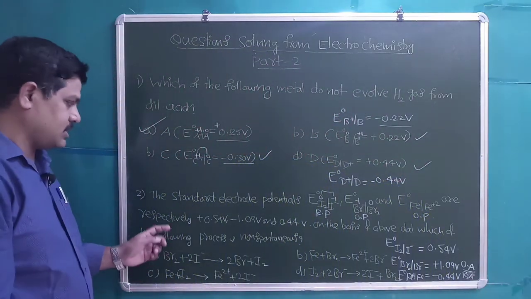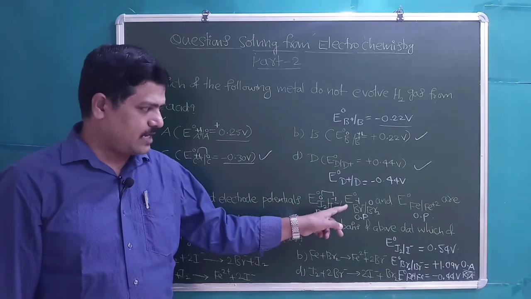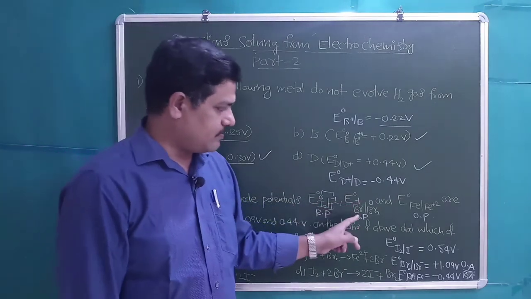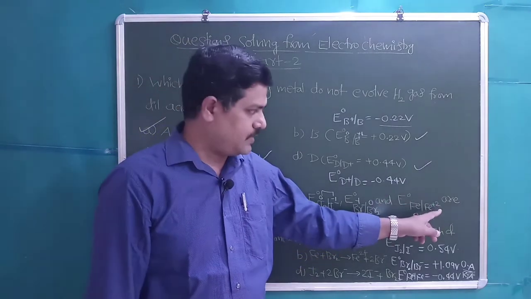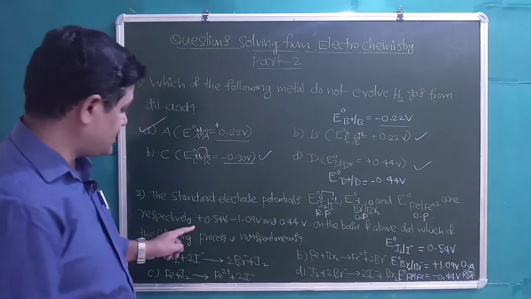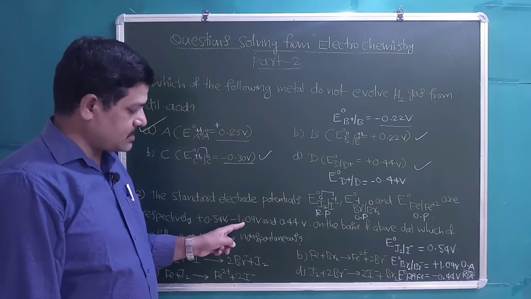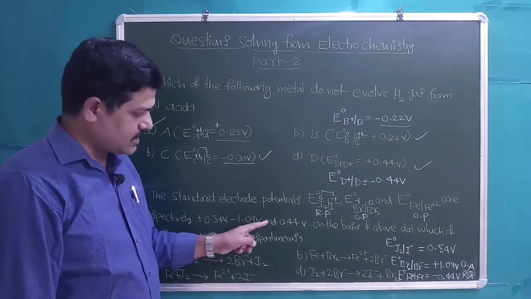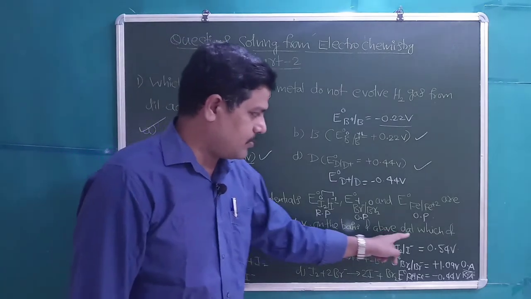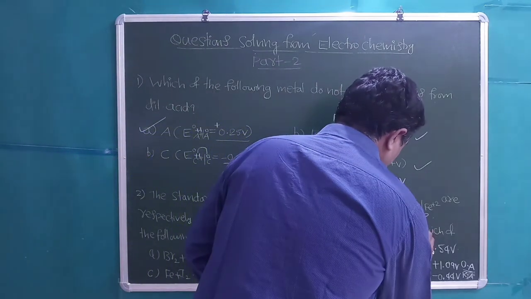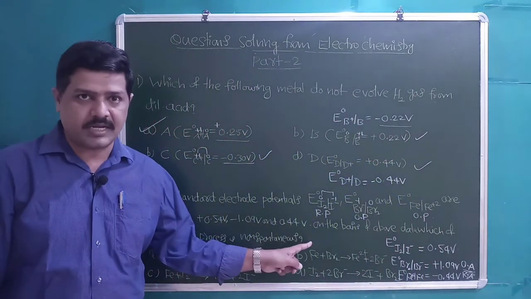So let us see the question now. The standard electrode potentials E° I2/I⁻, E° Br⁻/Br2 and E° Fe/Fe²⁺ are respectively +0.54 volts, -1.09 volts and 0.44 volts. On the basis of the above data, which of the following processes is non-spontaneous?